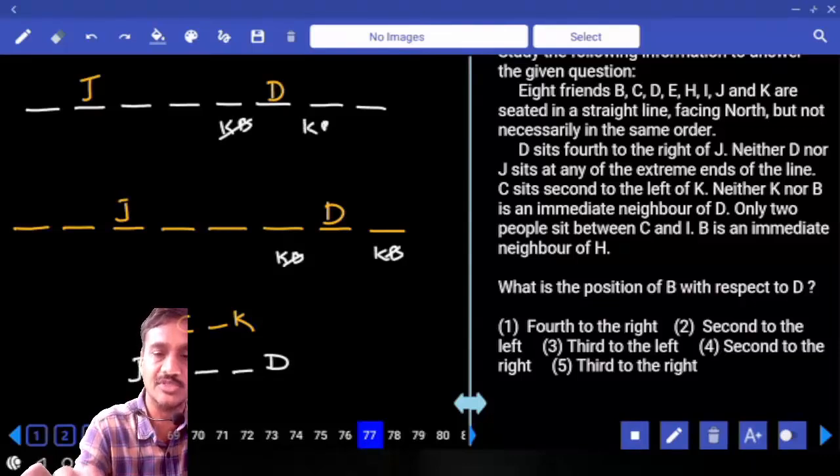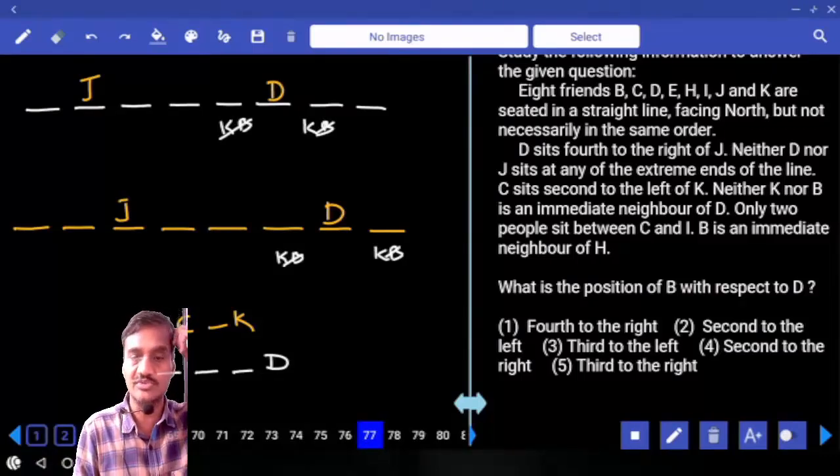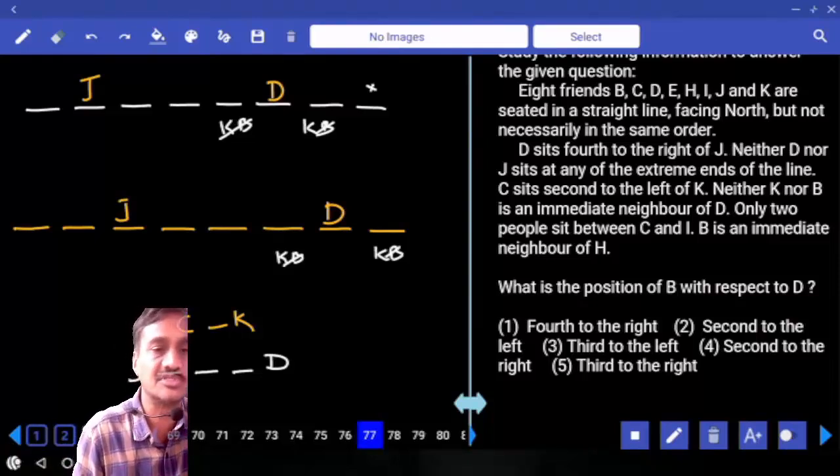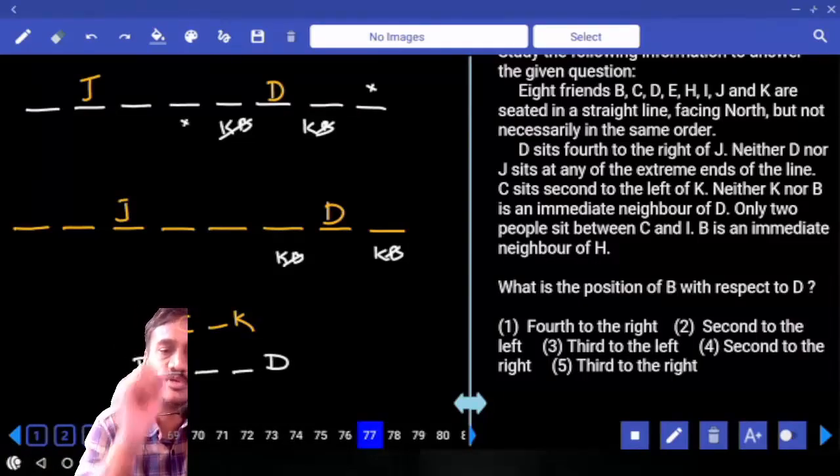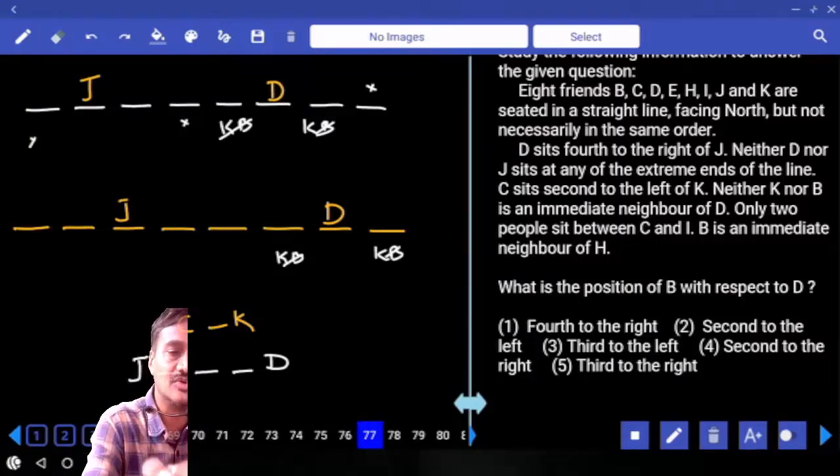K and B cannot be in these two places. Then what is the next one we have? K cannot be here as well, because if K is here, C and D must be in the same place. K cannot be here. K couldn't, C and J must be in the same place. K cannot be here. What is the only possibility we have? K is here, C is here.